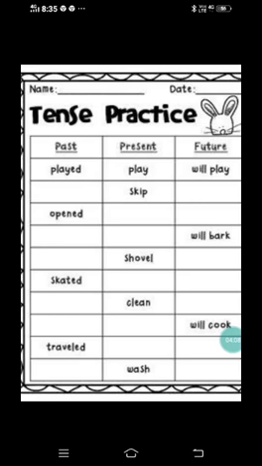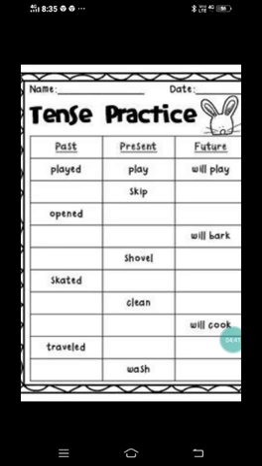Before the last letter, the consonant, there is a vowel e. So you need to double the consonant and add ed. The similar thing for skip also. Since the verb ends with a consonant and before the consonant there is a vowel, you need to double the consonant and add ed. The same thing applies here also. And you need to write the future tense for the shovel.